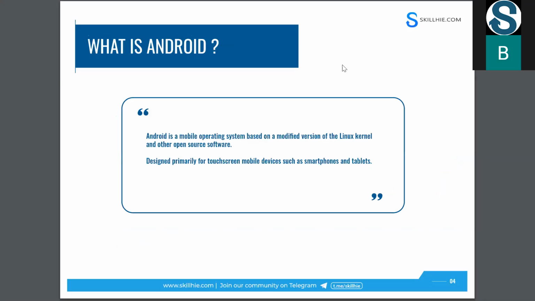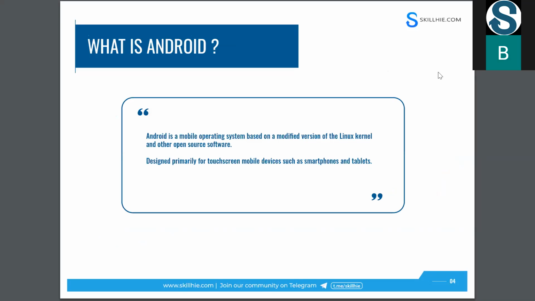Yeah, so far I explained the importance of Android when comparing with websites, iOS applications or other applications. And let's talk about what Android actually is. What is Android?